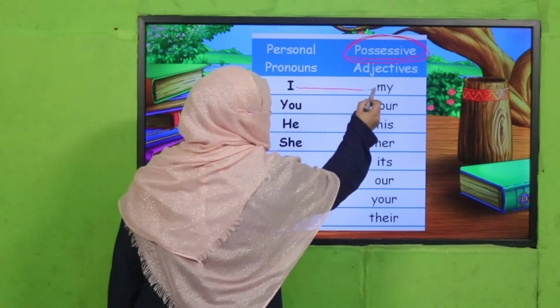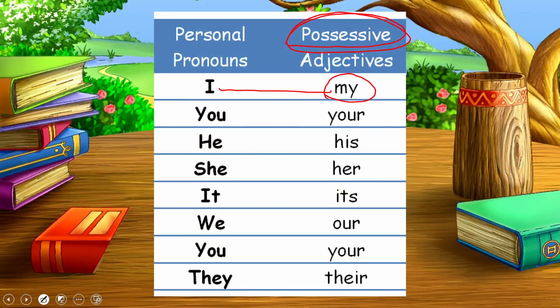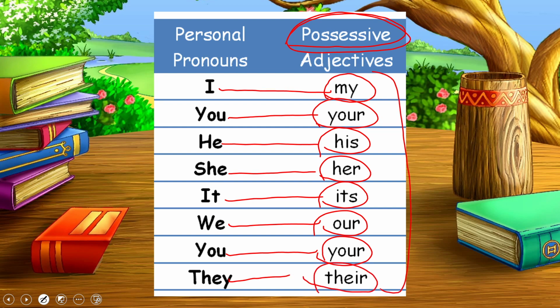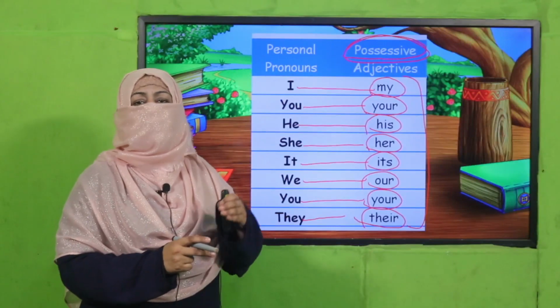For I, we use possessive adjective my. For you, it's your. For he, it's his. She, her. It, its. We, our. You, your. And they, their. So these are the words we use to show possession of the noun.